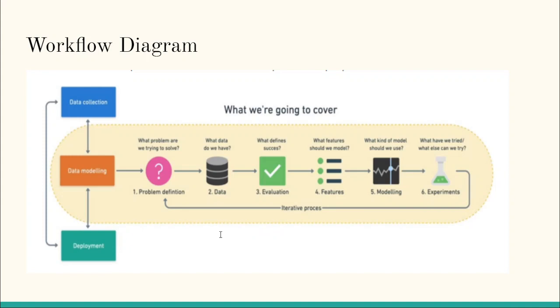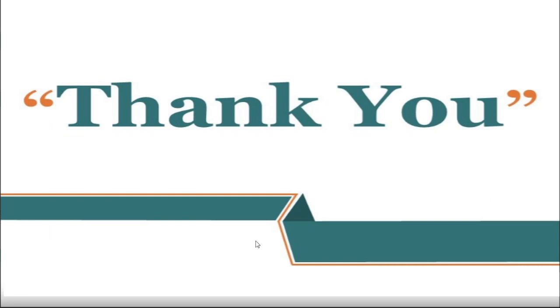Then I will repeat this entire process until the model achieves a good enough accuracy. After that, I will make a graphical user interface using the Tkinter package in Python to provide a user-friendly environment. So this was my presentation for review 1 of artificial intelligence.